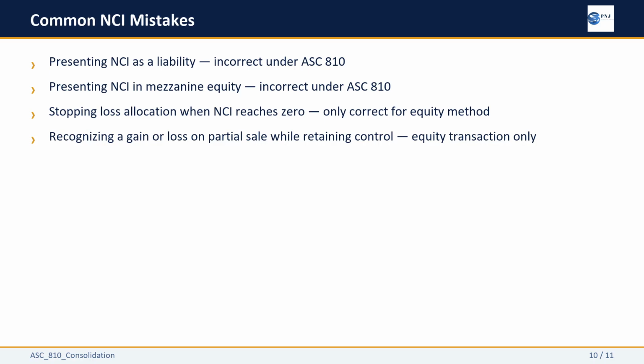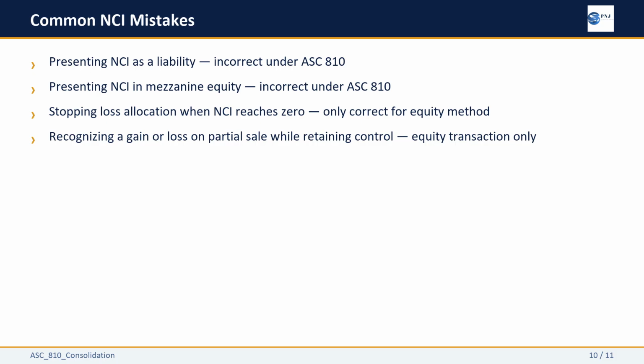Let's call out the four most common NCI mistakes directly. First, presenting NCI as a liability. Incorrect. NCI is equity. Second, placing NCI in a mezzanine section between liabilities and equity. Also incorrect. NCI belongs inside equity. Third, stopping loss allocation when the NCI balance hits zero. That is the equity method rule.